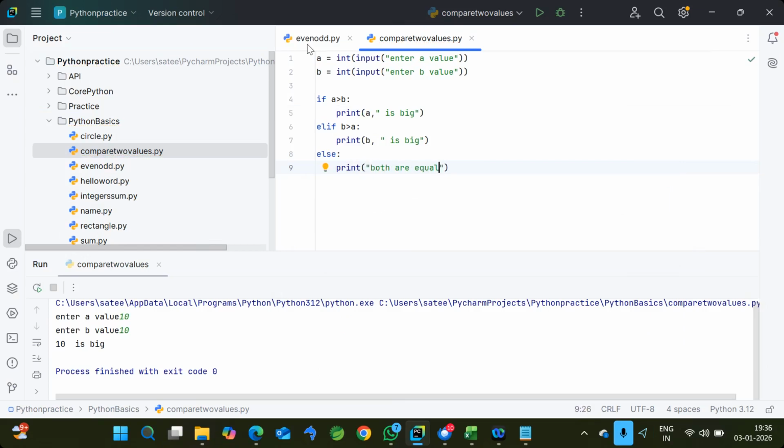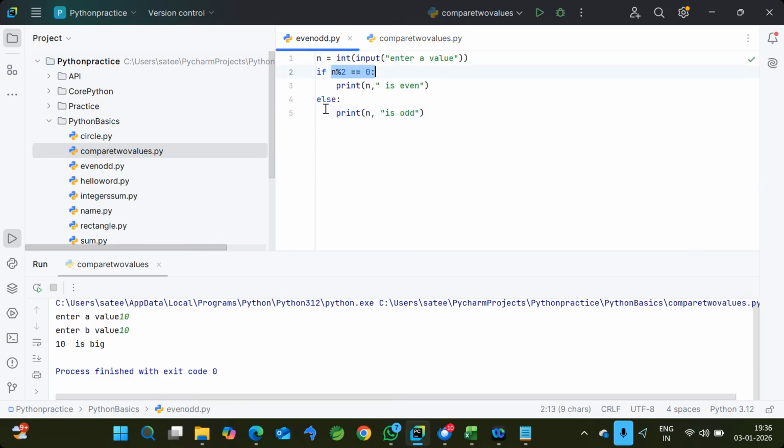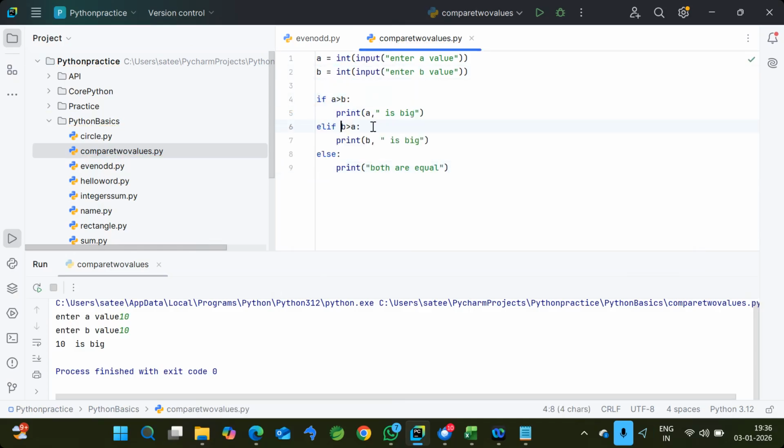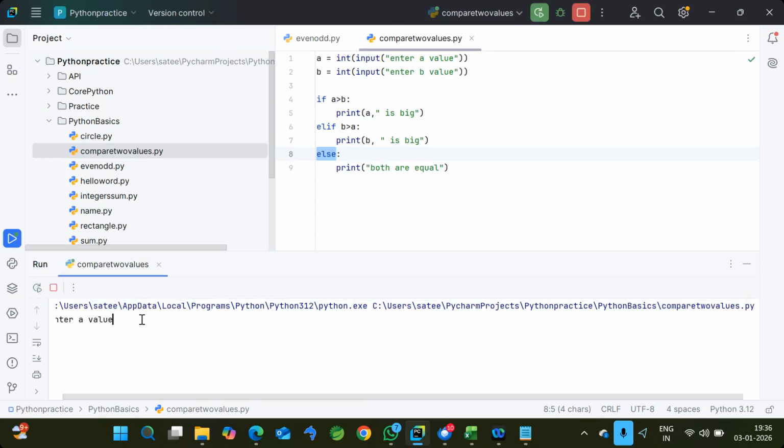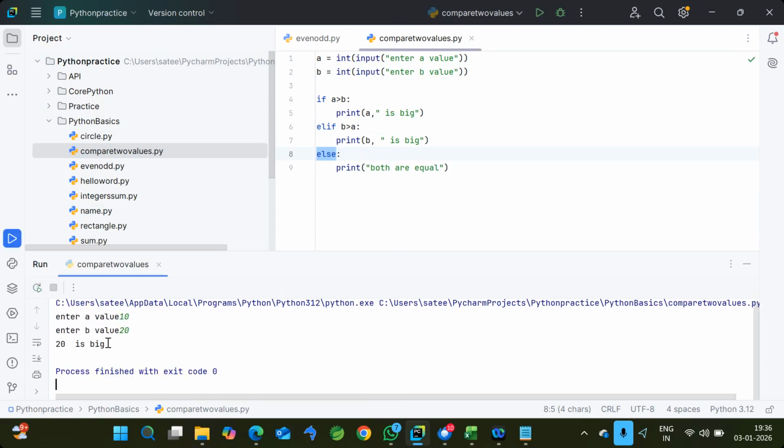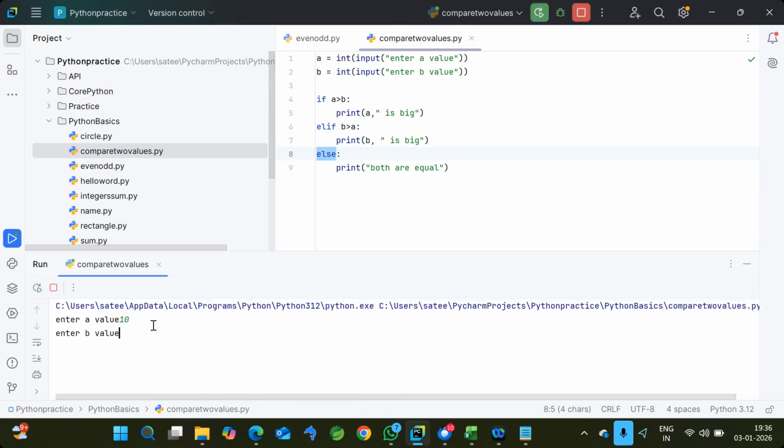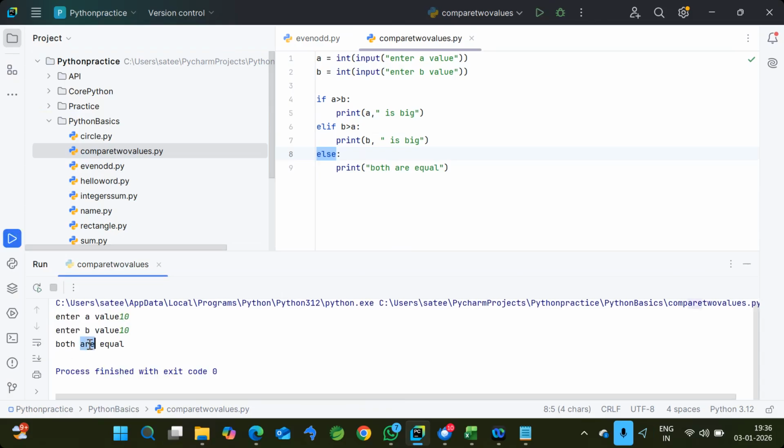Likewise, if you have only one condition and two results, yes or no, then we can go with if else. But if you have more than one condition, like 2, 3, 4, whatever the number of conditions, then we should use an additional block called elif block. You can write any number of elifs, and finally you should write the default case called else. Now if you run the program and I give 10, 20, it will give the big value. If I give both the same, initially it showed B is big, now see that both are equal.